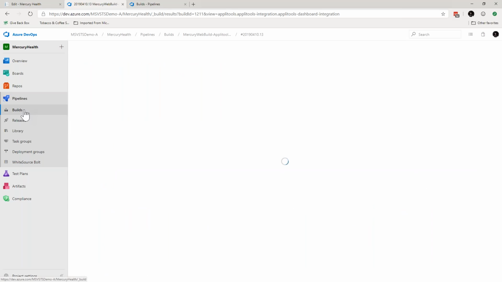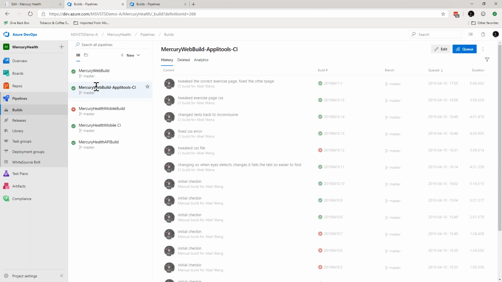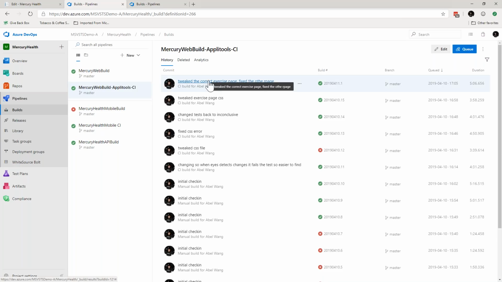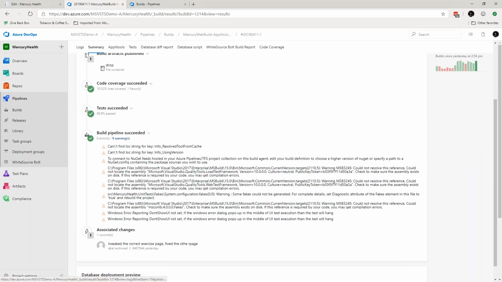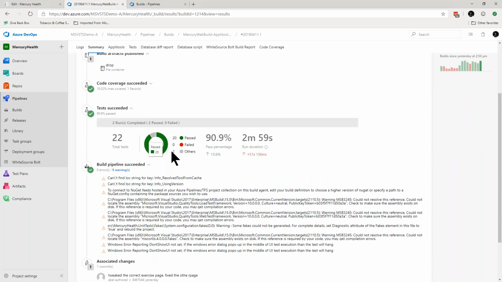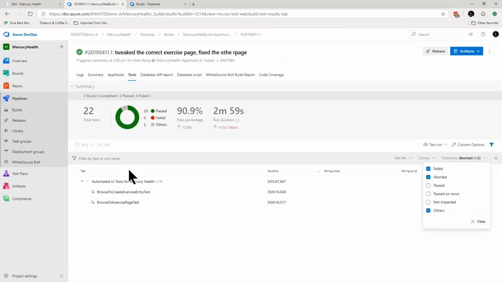All right, so what happens if something looks a little bit wonky, right? Let's look at something wonky. Let's go ahead and look at this one. We'll jump into my summary, and you'll notice here, only 90.9% of my tests have passed, and 2 of them are in an other category. Well, that's weird. Which 2 are those? I can go ahead and take a look at those. Let me look at my others as well. And you'll notice 2 of my automated UI tests are returning as inconclusive.